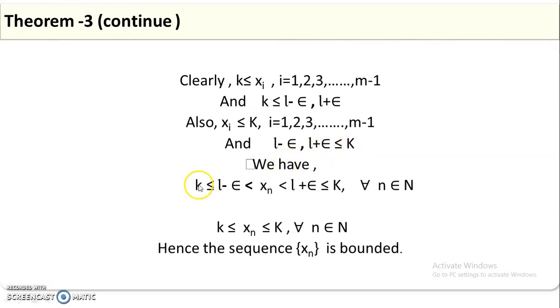Therefore we have that xn lies between L minus epsilon and L plus epsilon. Again xn also lies between small k and capital K, for every n that is a member of the natural numbers. That means this sequence xn lies between the supremum and infimum. So that is what bounded above and bounded below means. That is what we have seen in this theorem.